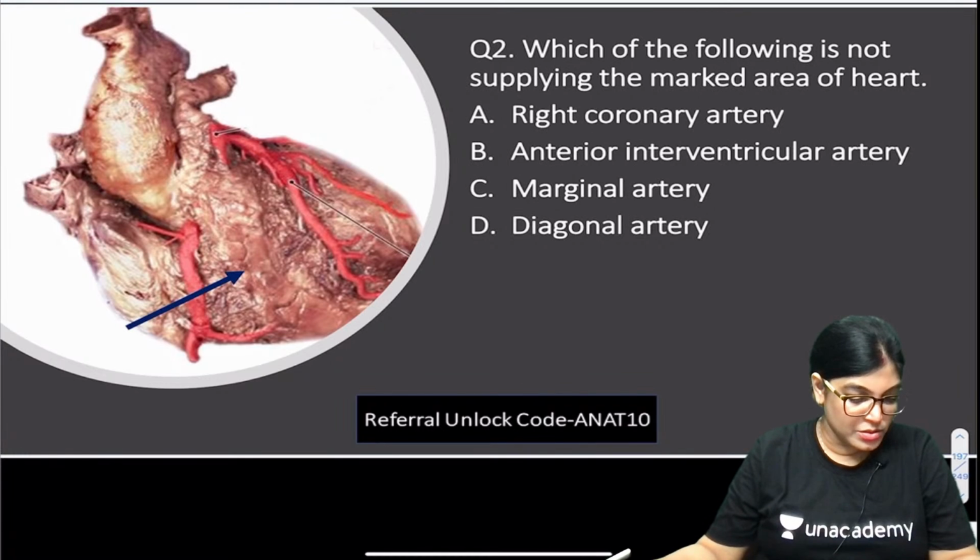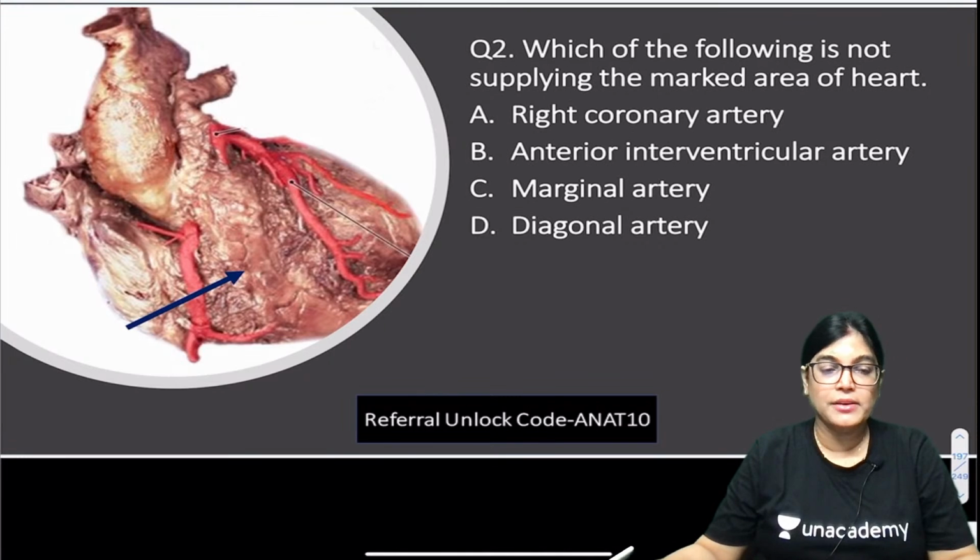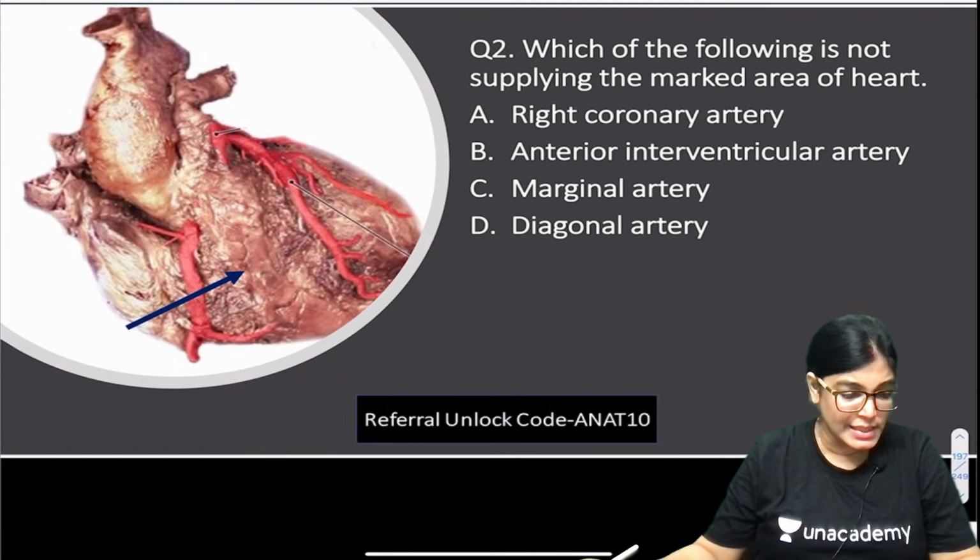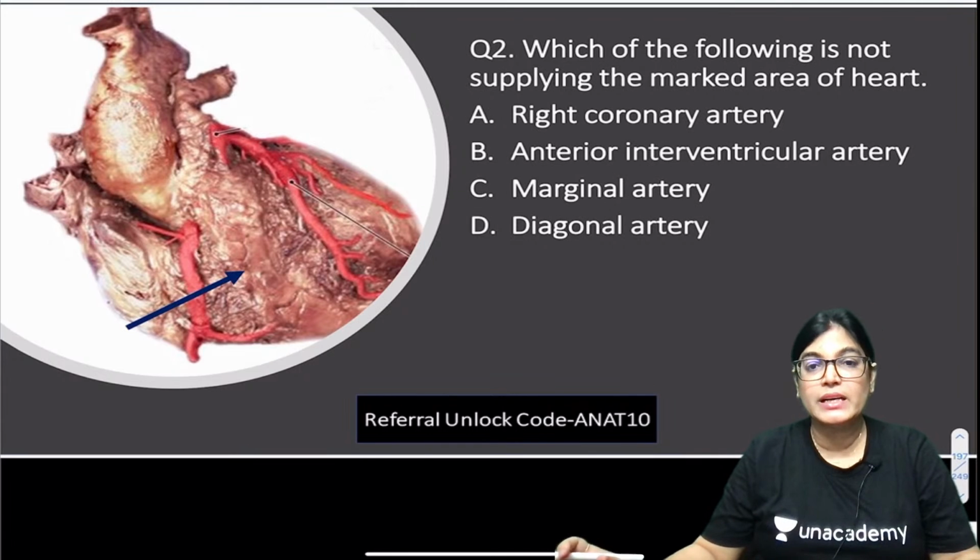Acharya is telling it's A, right coronary artery. Krishna Deka is also telling A. Shweta is telling A, Madhu is telling A. So many A's are coming. Initially it was D, now A has become the answer. Actually, let me explain. The correct answer is D, diagonal artery only.